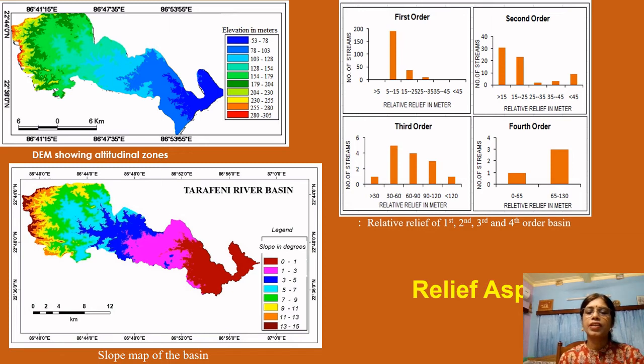The relative relief of the first order, second order, third and fourth order basins shows a large variation, especially in the case of the fourth order stream. It is shown that the relative relief in some areas is 65 to 130 meters, but is much less in the case of first order or second order streams.